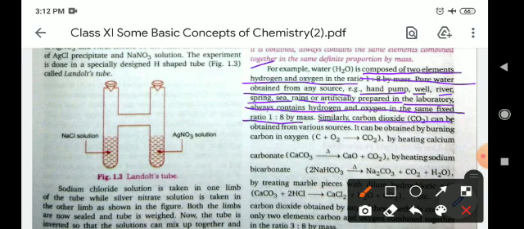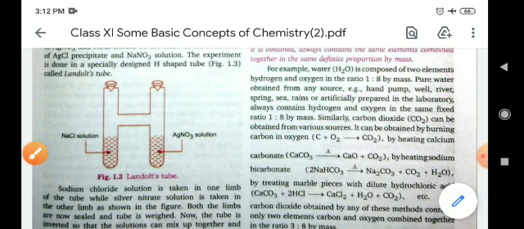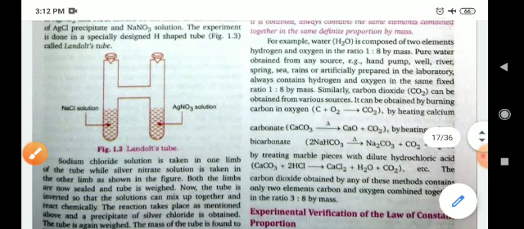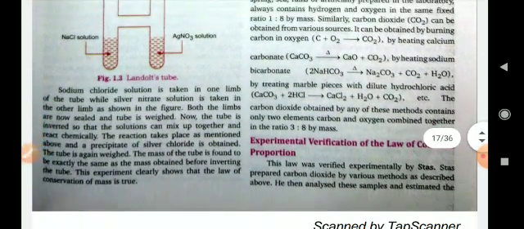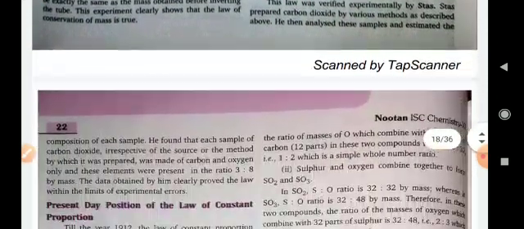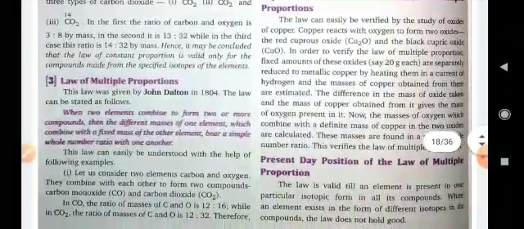Similarly, another example: carbon dioxide can also be obtained from various sources, but it can be obtained by burning carbon in oxygen to give carbon dioxide. So you can say that elements combine in a simple whole number ratio, whether they are obtained from a natural resource or artificially.